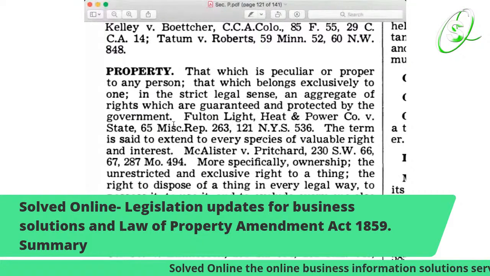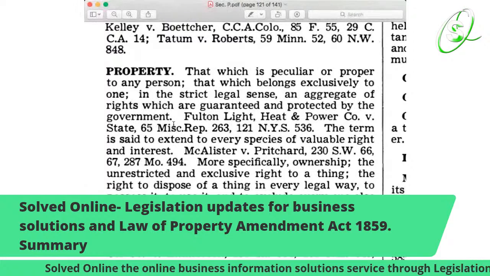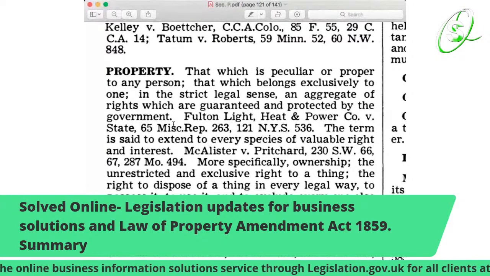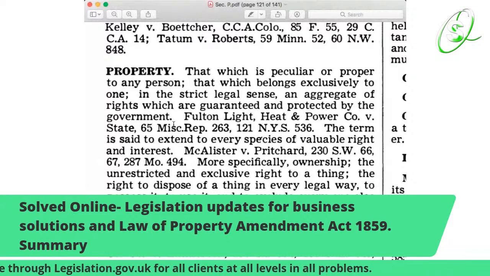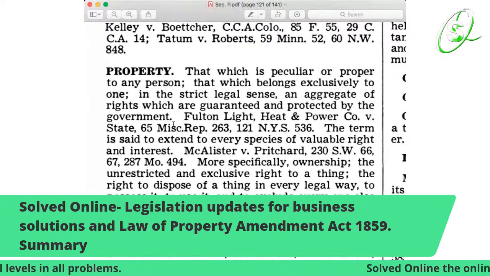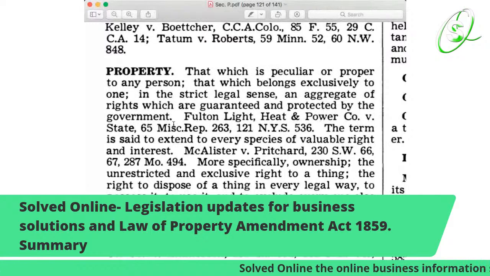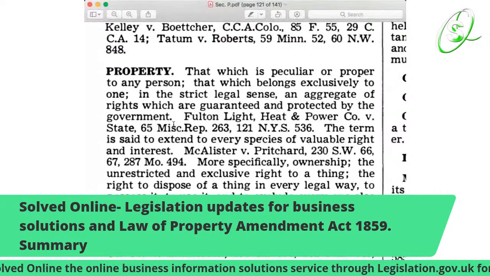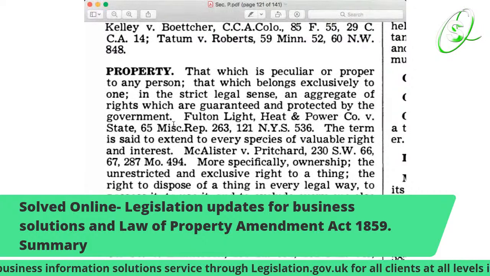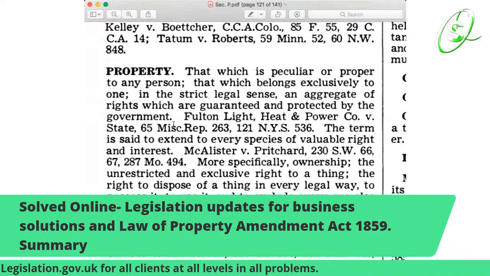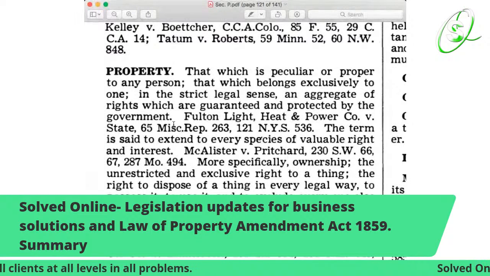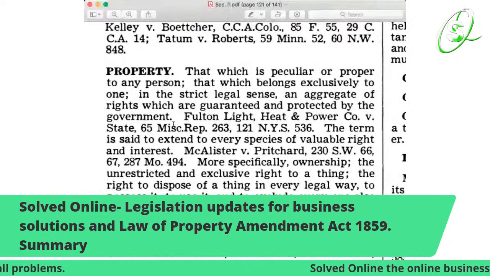So, property: that which is peculiar or proper to any person, that which belongs exclusively to one. In the strict legal sense, an aggregate of rights which are guaranteed and protected by the government. You see the trusts, all these trust investments, trustees, protected.